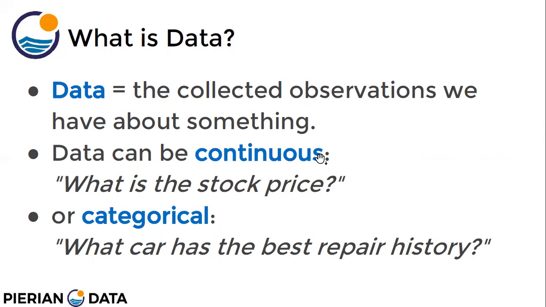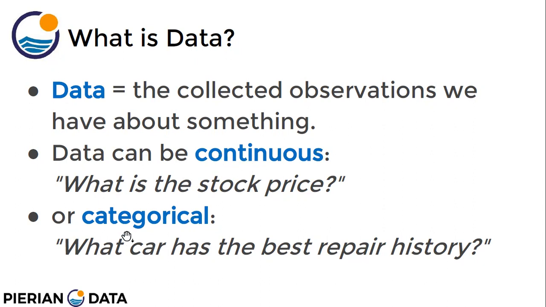Data can be continuous. What is the stock price? What are your marks? What is the price of your watch? This is called continuous data. Continuous means it is on a scale. The cost can be 100 rupees, 1000 rupees, 500 rupees, 250 rupees, 10,000 rupees. It's a continuous thing, price.